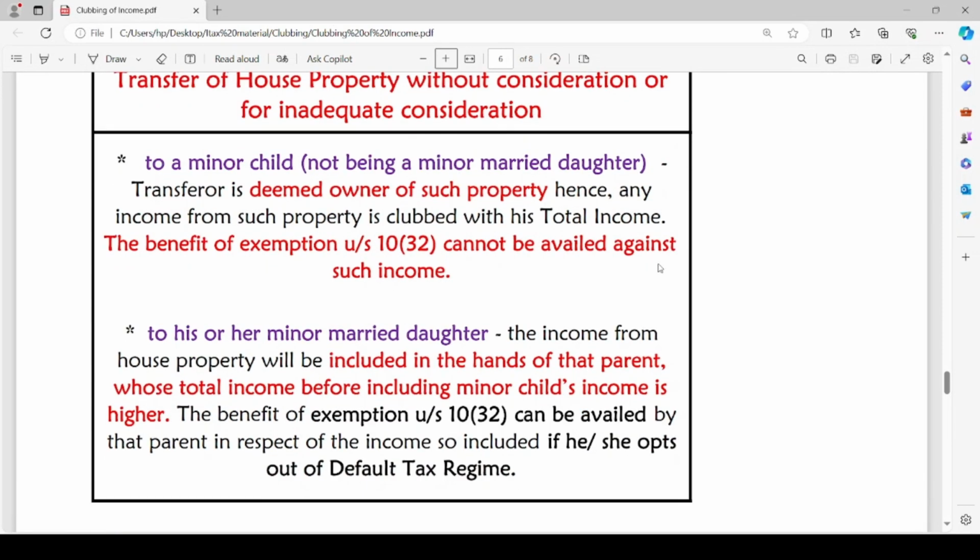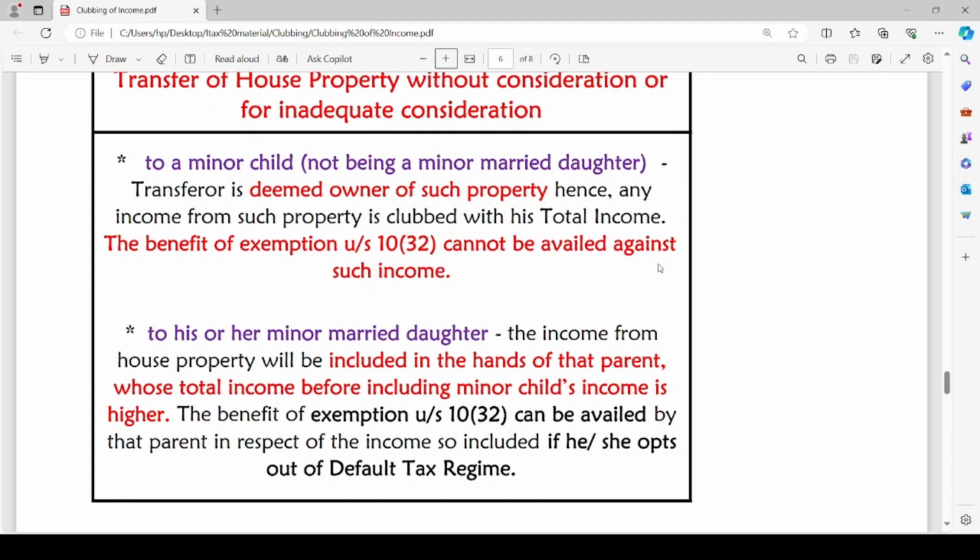If the house property is being transferred without any consideration or for inadequate consideration to assessee's minor married daughter, the income from the house property will be included in the hands of that parent, whose total income before including the minor child's income is higher. When house property is transferred without consideration or for inadequate consideration to minor married daughter, in such a case, we have to see the income of parents of such minor married daughter.